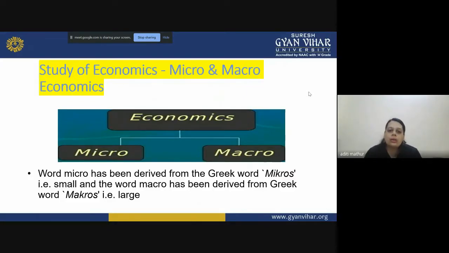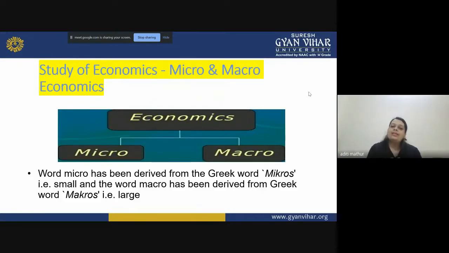The word micro has been derived from a Greek word, micros, which means small. And the word macro has been derived from a Greek word, macros, which means large. So when we say that we are studying a very small group of people, a very particular and individual group of people, a specific group of people, that means we are talking about a microeconomic study.